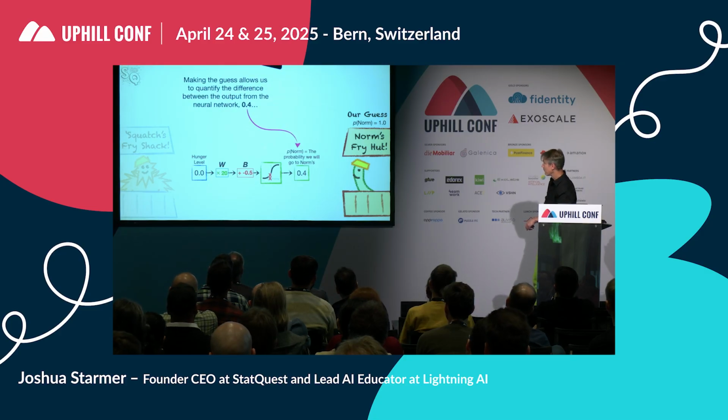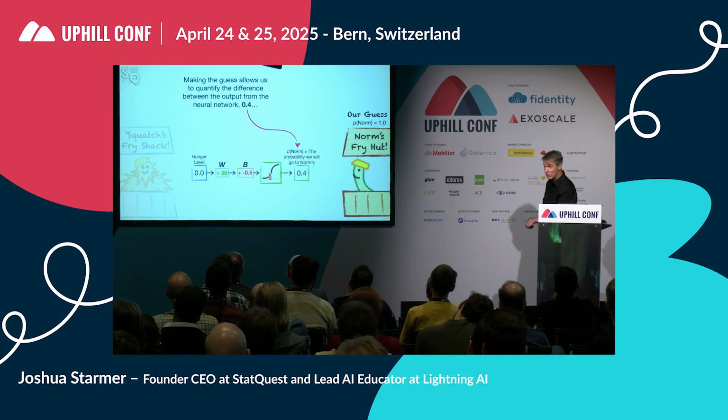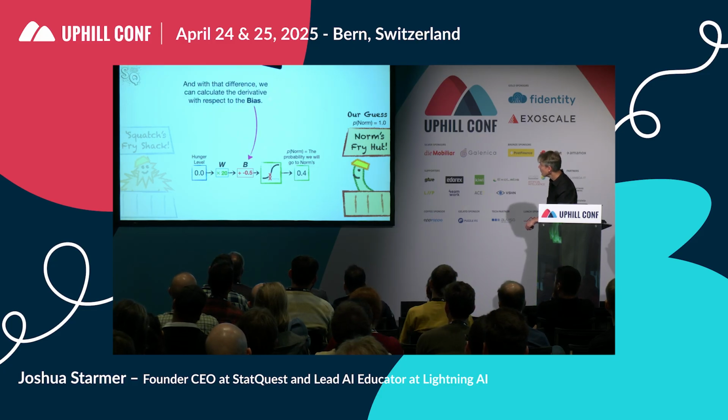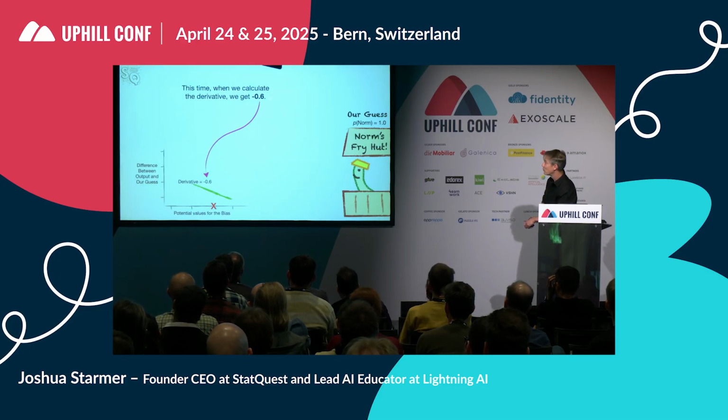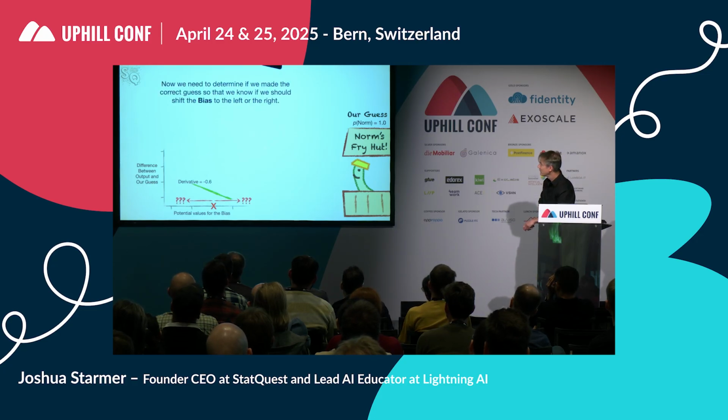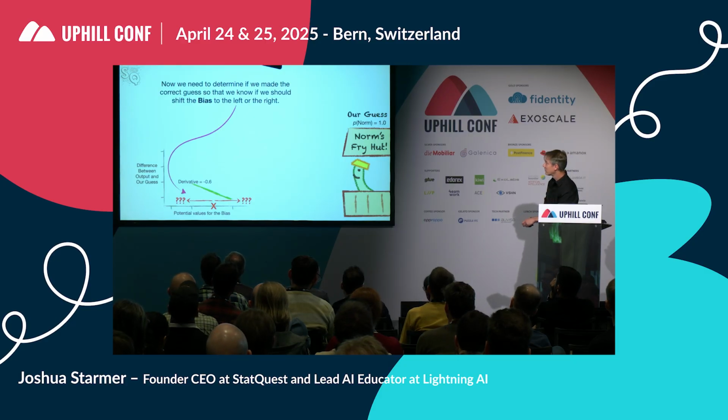1.0. Making the guess allows us to quantify the difference between the output from the neural network, 0.4, and the ideal value, 1.0. And with that difference, we can calculate the derivative with respect to the bias. This time, when we calculate the derivative, we get negative 0.6. Now we need to determine if we made the correct guess, so we know if we should shift the bias to the left or the right.